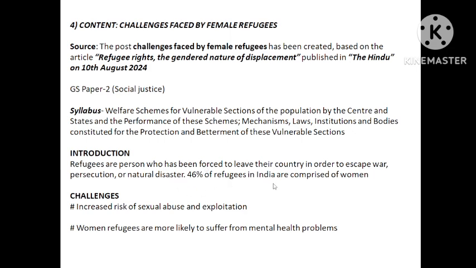46% of refugees in India are women. See? Okay. Refugees in India come from Pakistan, Afghanistan, mostly from Bangladesh and from Myanmar also. Okay, now I want you to do one homework. Dalai Lama, is he a refugee or not? Please go and search this one.